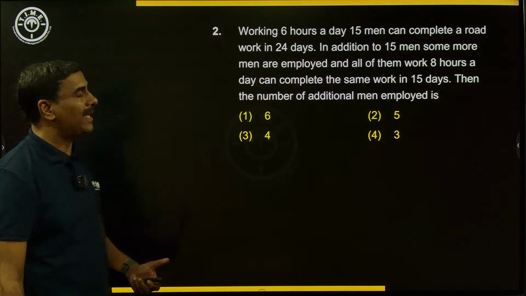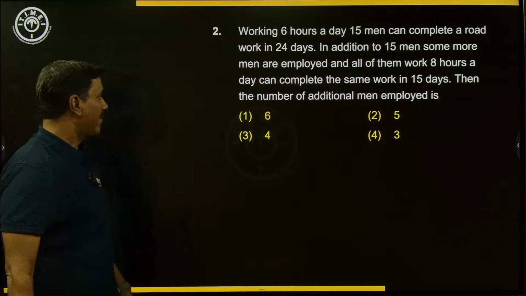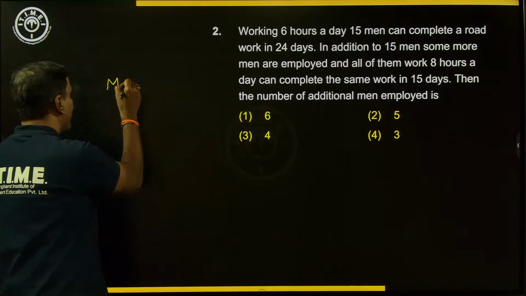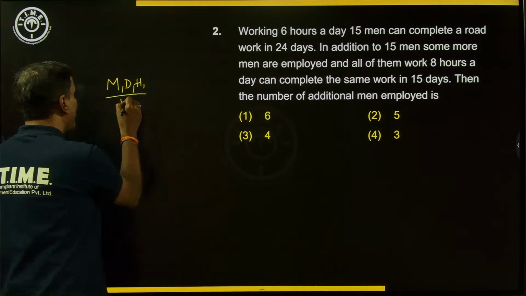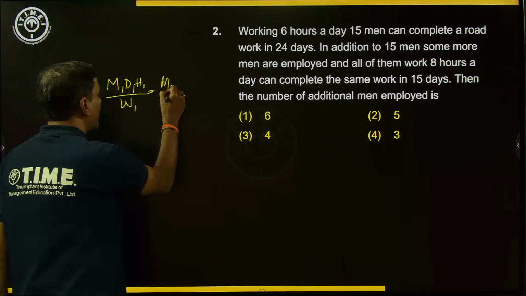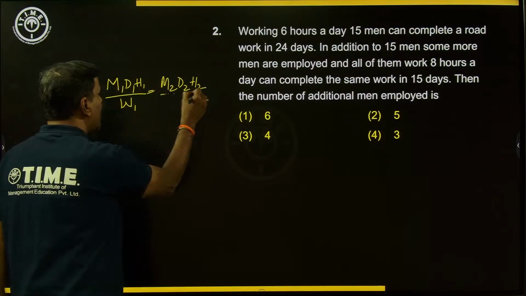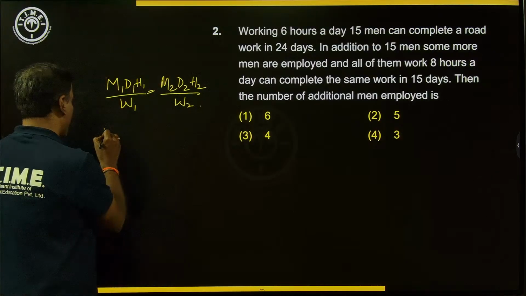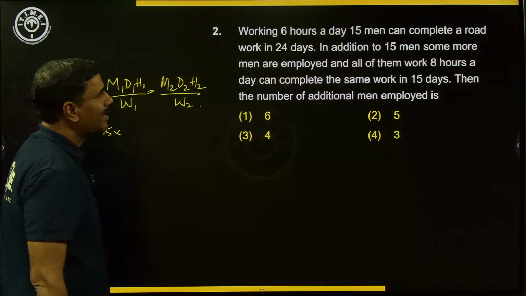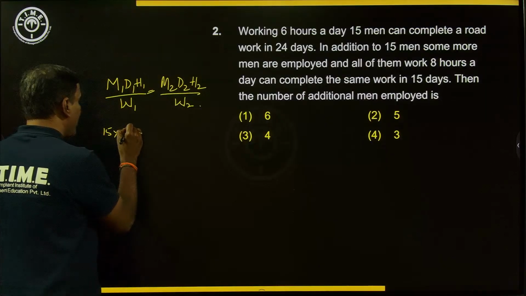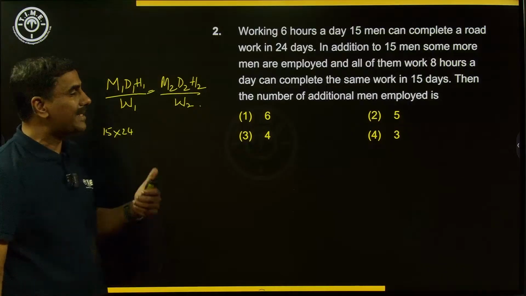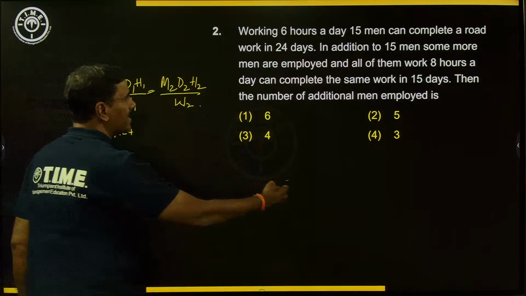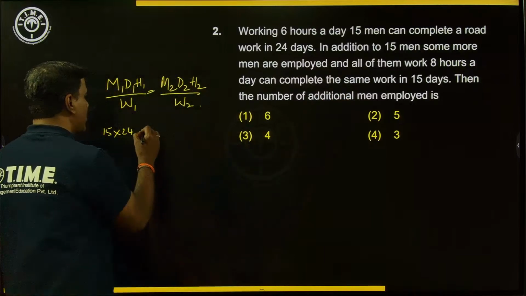So here also, if you are observing, again a group of people are working, so we will be using the variation concept to answer the question. So in the variation concept formula, M1 D1 H1 by W1 is equal to M2 D2 H2 by W2. So in this case we have men only working. So in the first case, how many men work? It is 15 men are working. And how many days? It is 24 days he has mentioned. And there is no data about the hours here, so that is assumed to be same in both the cases. Anyway, the work is given to be the same. So the only question that we are having is, additionally, how many men are joining? Let us assume some X men are joining.